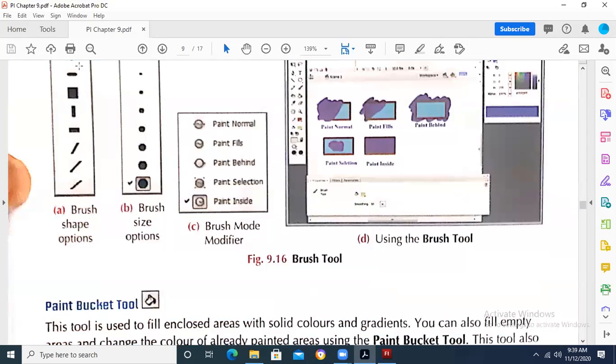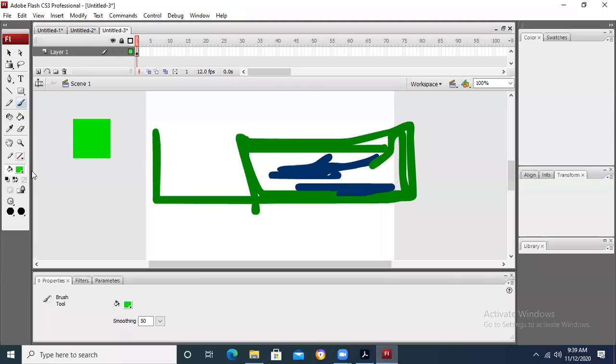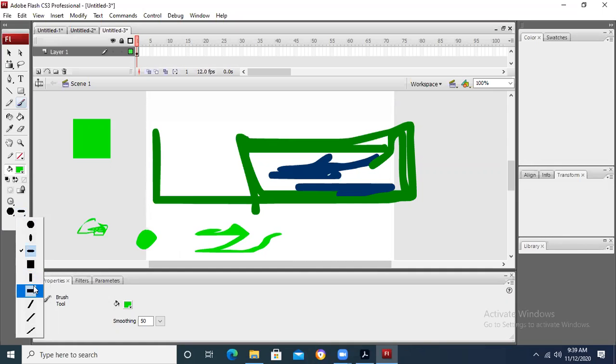These are different sizes and these are different shapes. When we take the paintbrush tool, these are the sizes: small painter, small brush, large brush. But if we talk about this one, these are the designs we use when we are drawing.